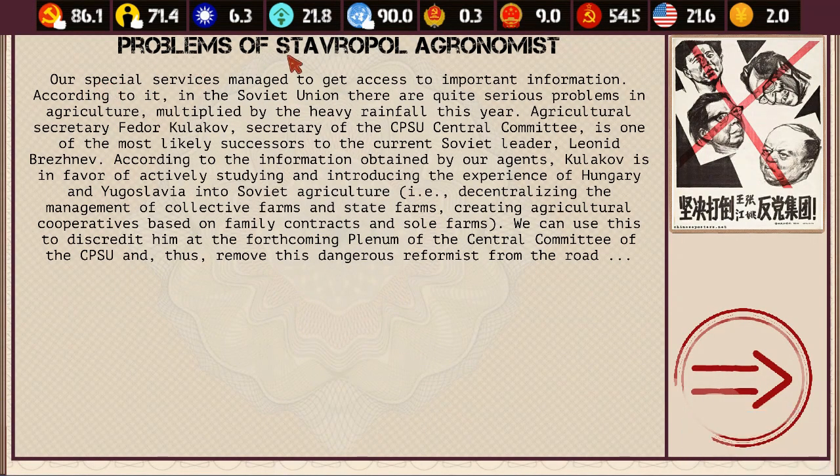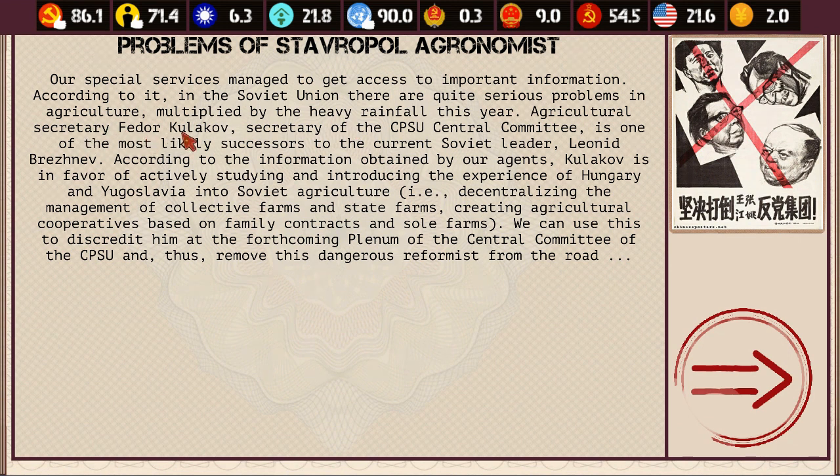Okay, so problems of Stavropol agronomist. Tell you, some of this can be a little hard to digest at times. Okay, so our special services managed to get access to important information. According to it, in the Soviet Union, there are quite serious problems in agriculture, multiplied by the heavy rainfall this year.